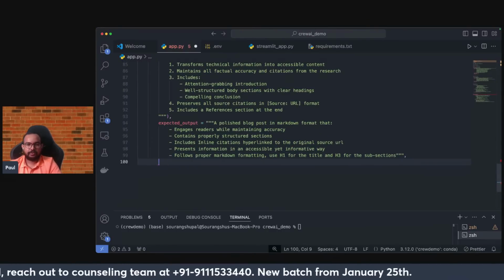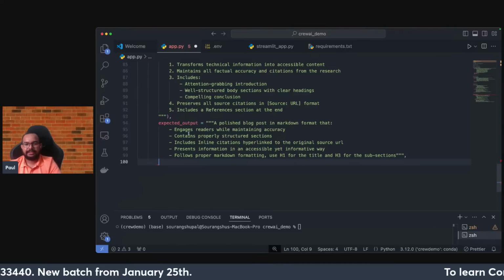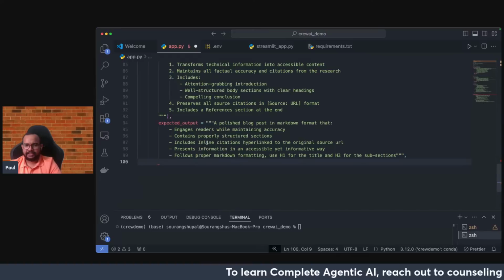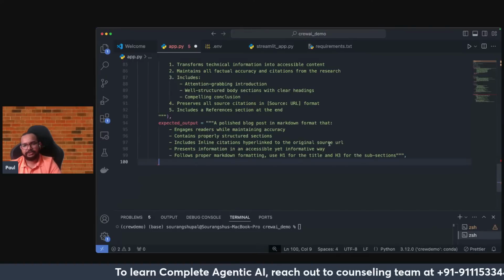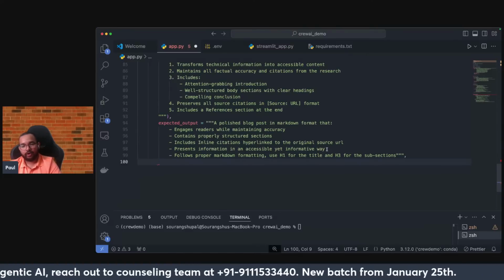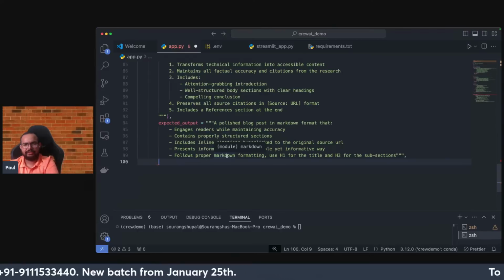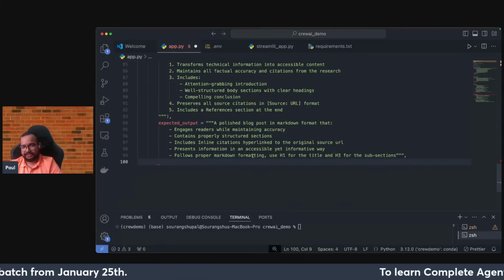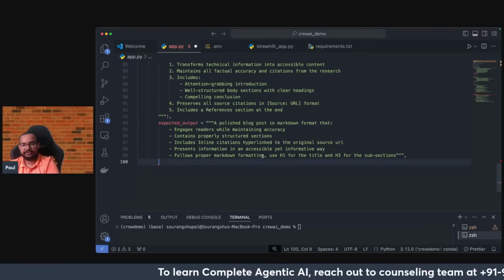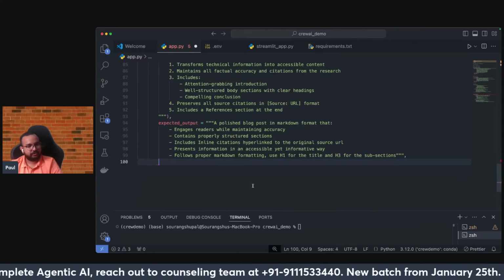So right now, if you look here, the first thing is a polished blog post in markdown format, engages the readers while maintaining the accuracy, with properly structured sections. Includes inline citations, hyperlinks to original source URLs. Presents information in an accessible yet informative way. And follow markdown, very important, because finally I will be showing you the markdown file only. The result is completely in Markdown, which is supported by many blog platforms. Use H1 for title and H3 for subsections. So the rules have been added.